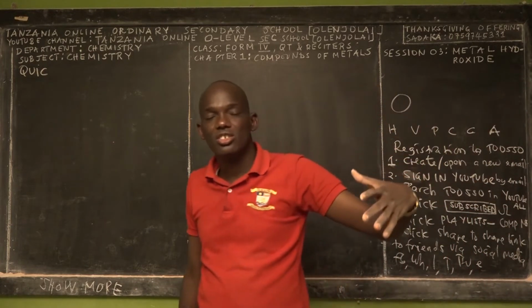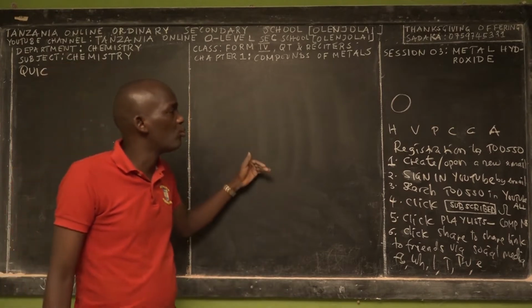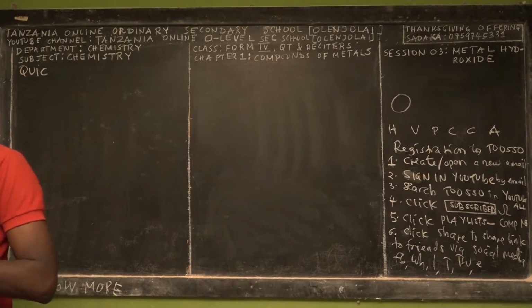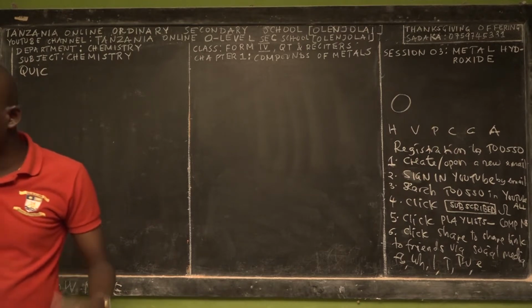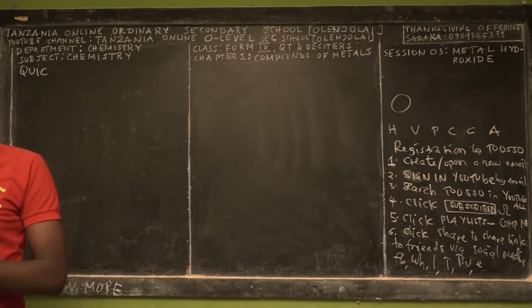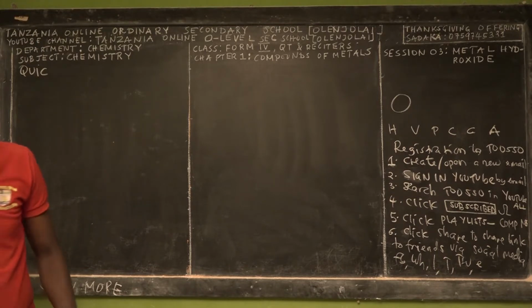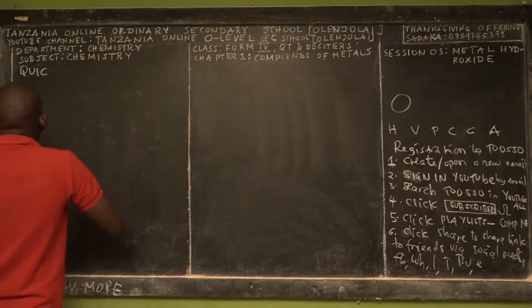I taught you session 0, session 1, and session 2. So that's very important. This is session 3. We had session 1, and then session 2, which was all about metal oxides. Session 3 is metal hydroxide, but I will cross check it. That's called metal hydroxide.